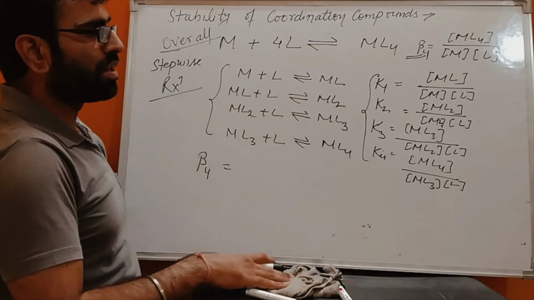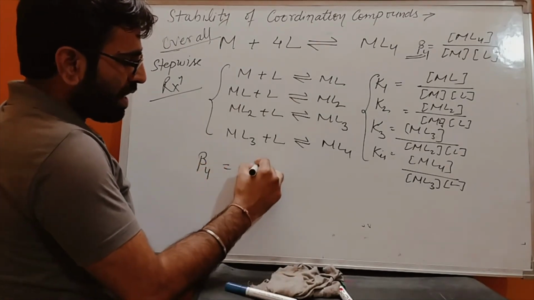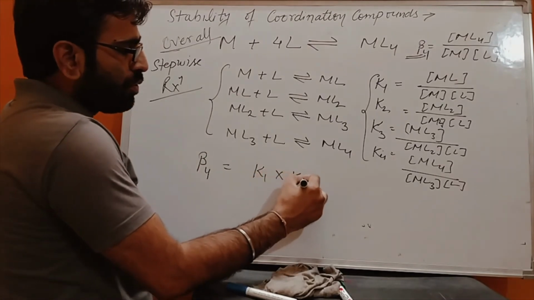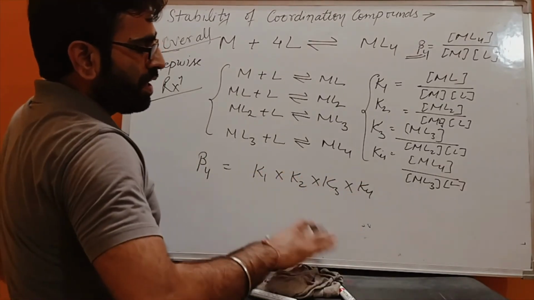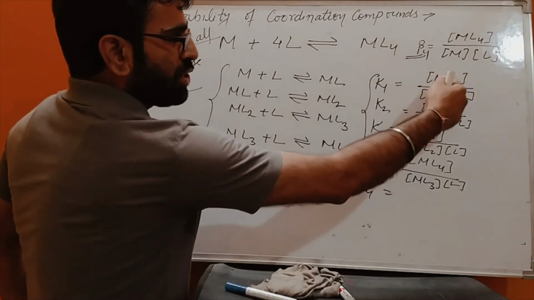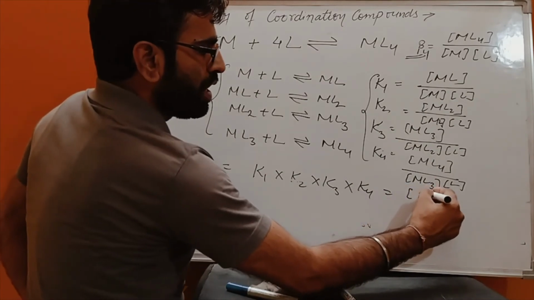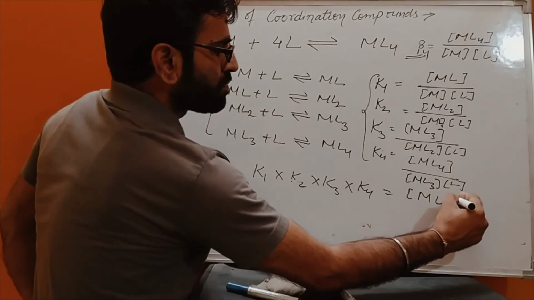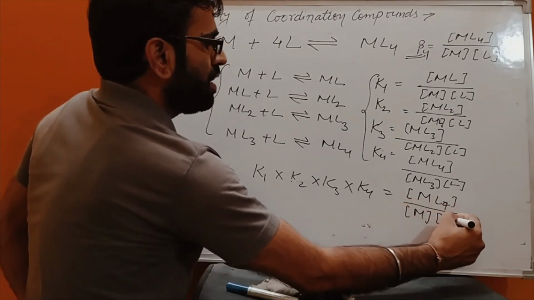We can find a relation because when we multiply K1, K2, K3, K4, by multiplying all these values, the final product will be equal to ML4 divided by M into L to the power 4.